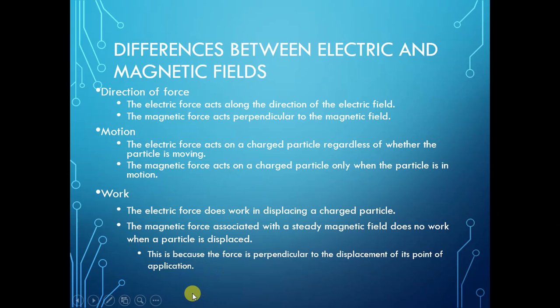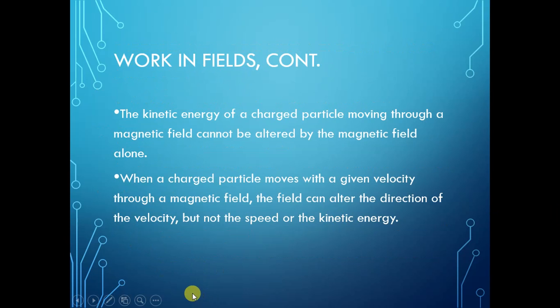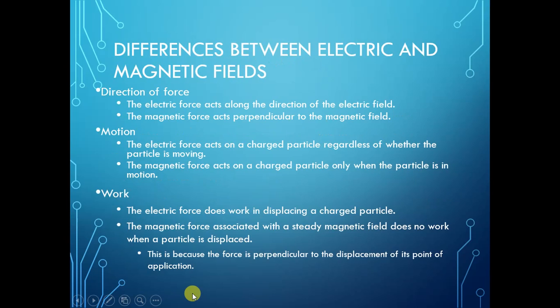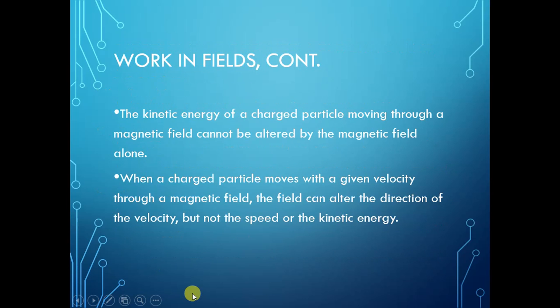So see here, what about work in a magnetic field. The kinetic energy of a charged particle moving through a magnetic field cannot be altered by the magnetic field alone. When a charged particle moves with a given velocity through a magnetic field, the field can alter the direction of velocity but not the speed or the kinetic energy.